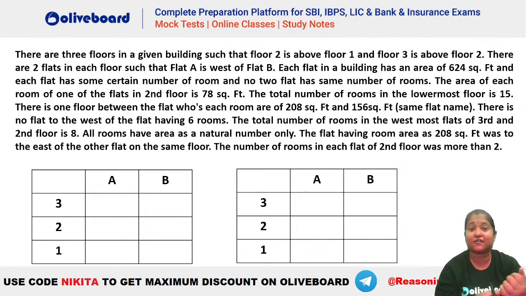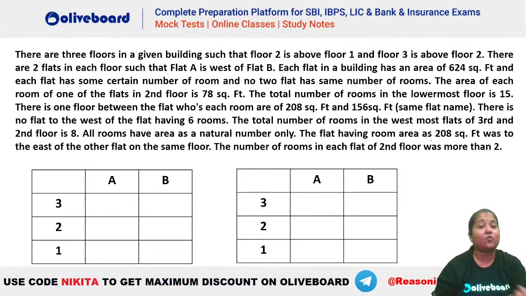How do we actually solve this particular question? Okay, so let's see. So you can see there are 3 floors in a given building such that floor 2 is above floor 1, floor 3 is above floor 2. There are 2 flats in each of the floors such that A is to the west of B. So the building will look something like this, as you can see on the screen. Okay. Now each flat has an area of 624 square feet, and every flat has certain number of rooms such that the area of every room is same. Okay. So these are your square values.